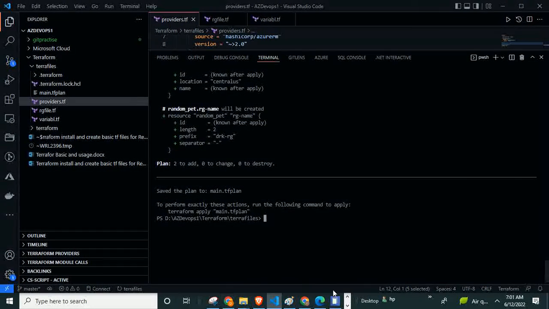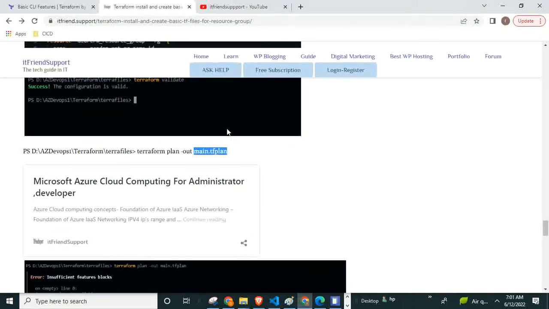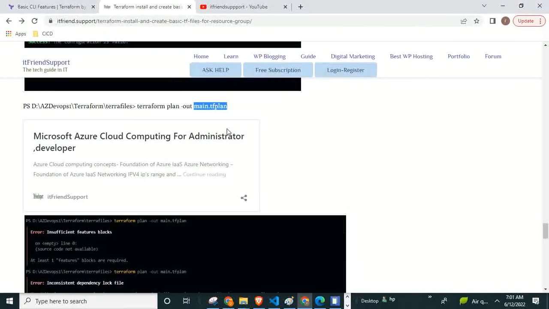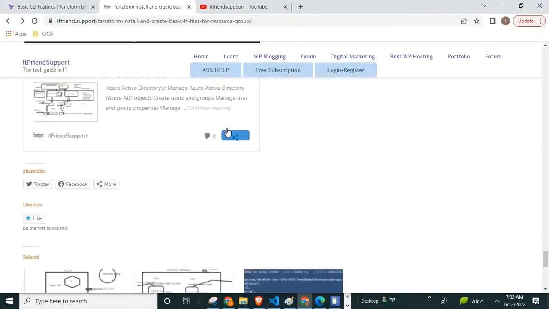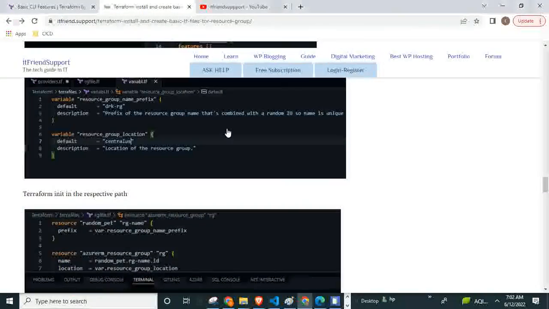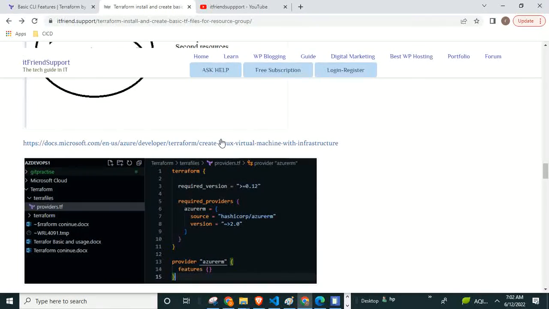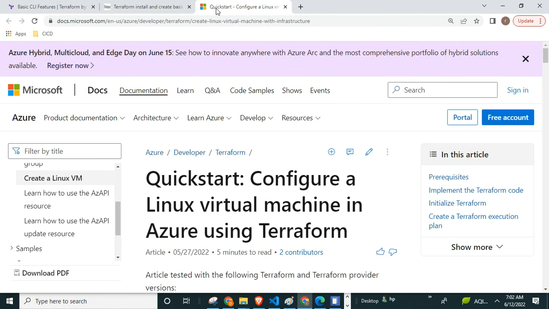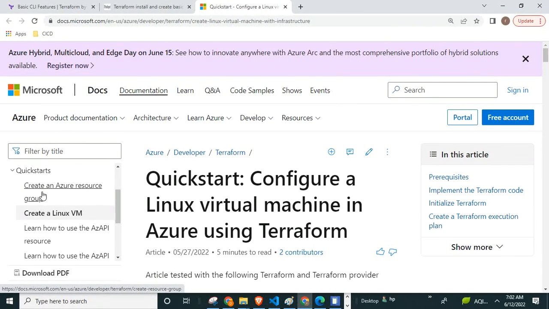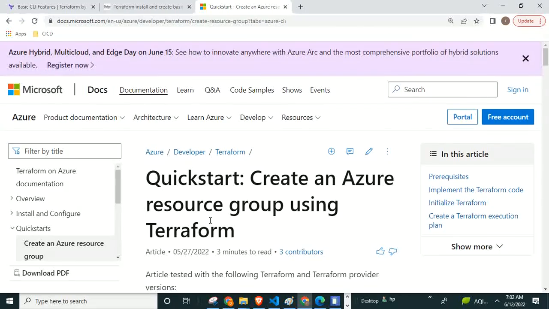So that is completed. Then what is the next command? I think we have one example with a link. Apply, sir? Yeah, apply, good, that's correct. But we are referring to a link. I will go to that link, because everything will be taken from there. Actually, at the top of that, create an Azure resource group, in quick links.